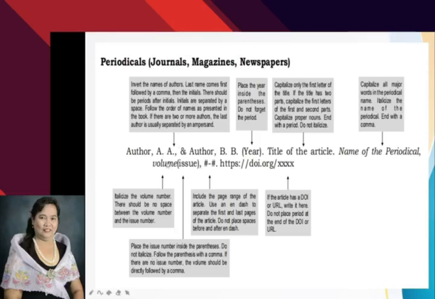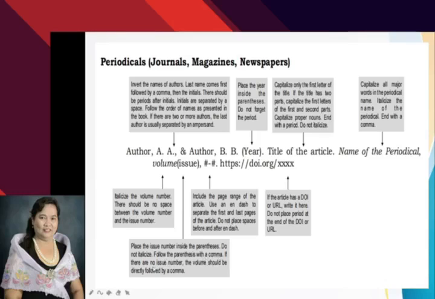Follow. You only italicize the volume number. Again, there should be no space between the volume number and the issue number, but the issue number should not be italicized. Okay? Follow the parentheses with a comma.